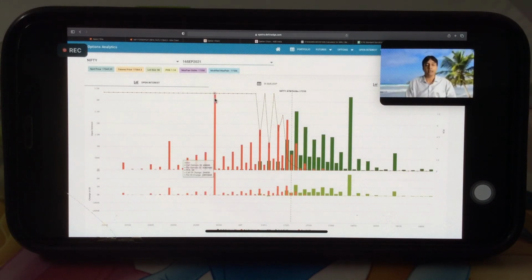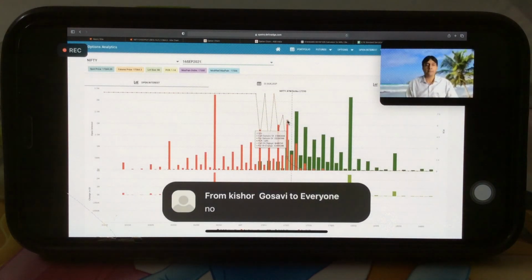Now highest is this side. PCR here is 10. PCR more than 1.8 is strong support. So 16,500 is strong support. But am I interested in that level when Nifty is at 17,350? No. So second highest is 17,300. PCR, what is it? 1.6. Is it strong support? No.